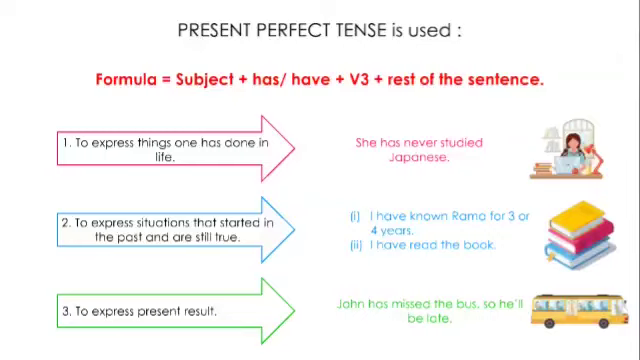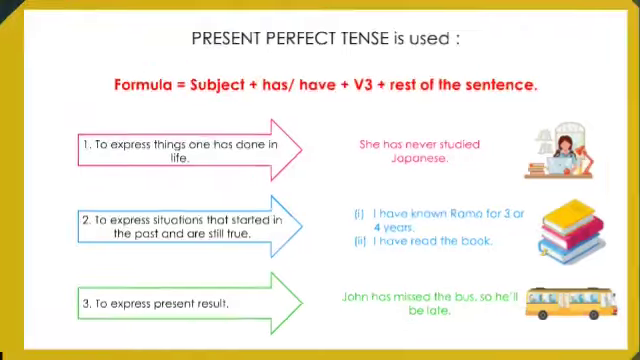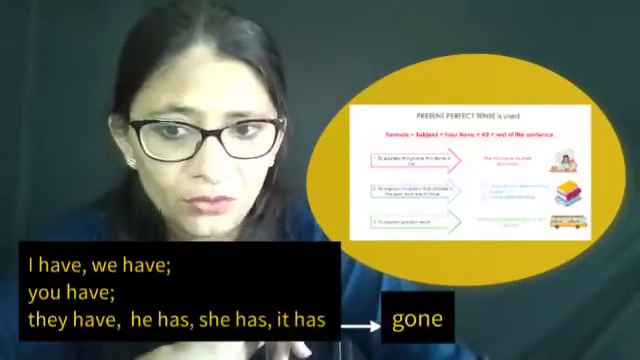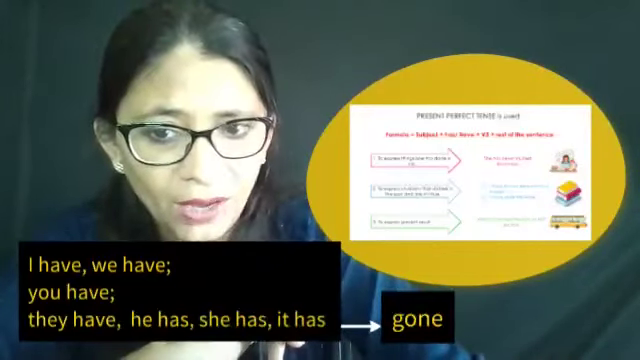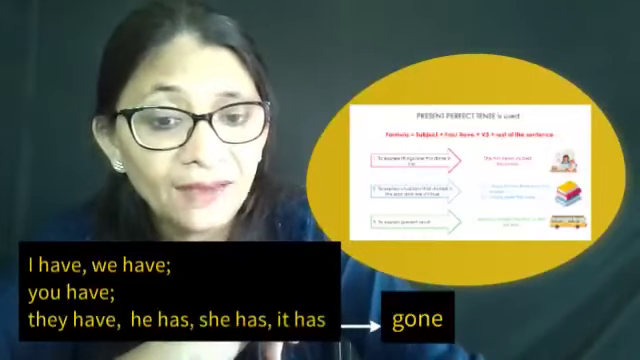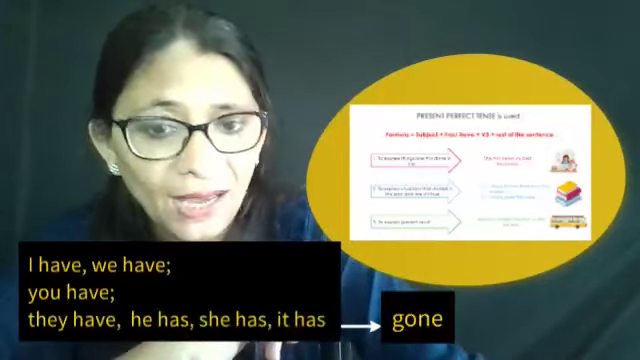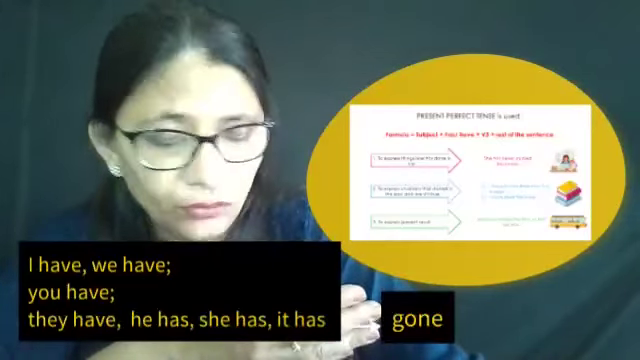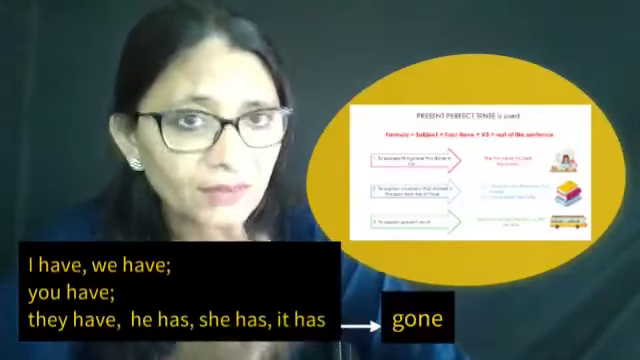And what is the formula for present perfect tense? It is subject plus has or have plus V3. Now you remember what is V3? It is the past participle form of the verb, plus rest of the sentence. So let us see what they are. Now, present perfect tense, we use I have, we have, you have, they have. Okay, he has, she has, it has. As I told you, has or have are used. So has is used with he, she, it, and have is used with these four. So this is how sentences are built.